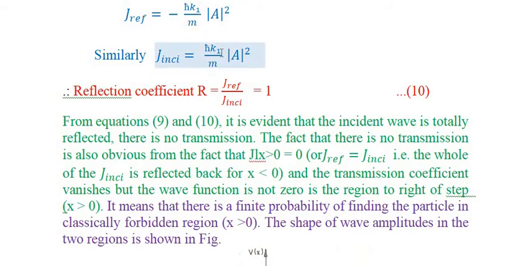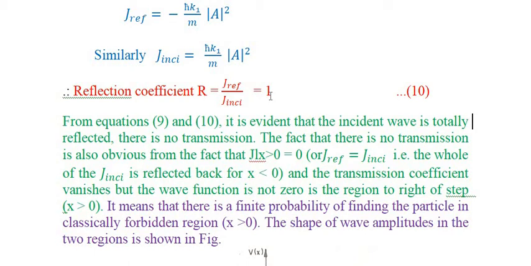After substituting this J reflected over J incidence in the reflection coefficient, as we know the reflection coefficient is the ratio of reflected to the incident current density, that is equal to 1. So from these two equations it is evident that the incident wave is totally reflected. That means there is no transmission.